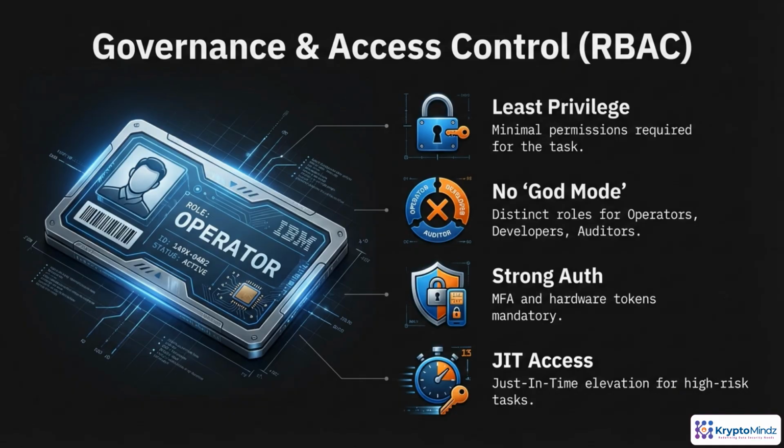Governance and access control for a blockchain trust platform. Start with role-based access control, or RBAC. Every human and system identity gets a clearly defined role, not a blanket admin. Least privilege means operators, developers, and auditors see only what they need. God mode accounts are eliminated. Strong authentication, such as MFA and hardware tokens, protects powerful roles. For particularly sensitive operations, use just-in-time elevation, so high-risk access is temporary, tightly approved, and fully auditable.